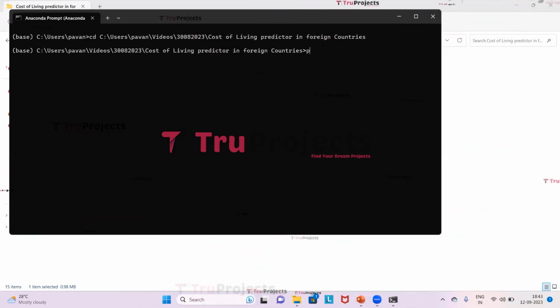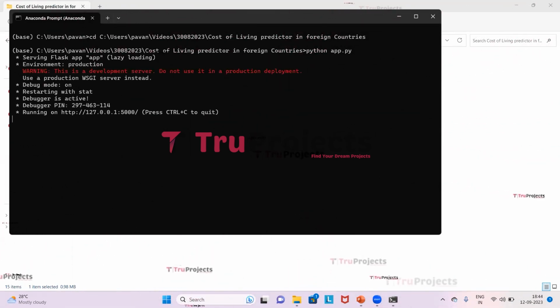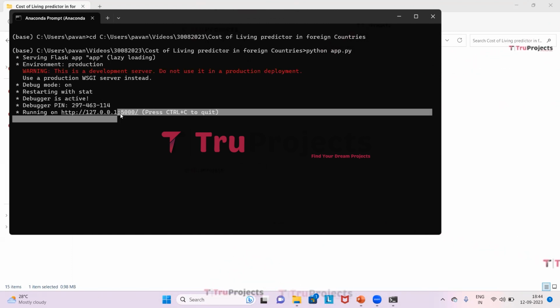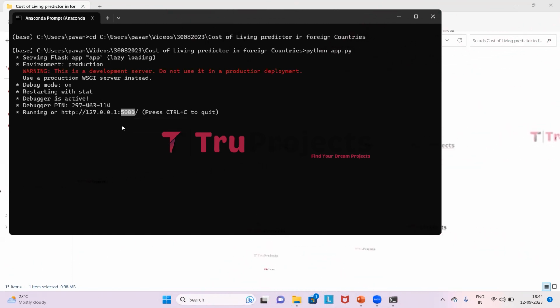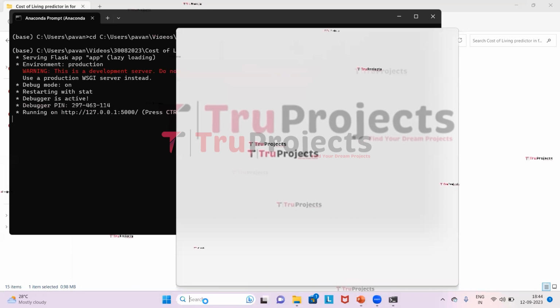Here we need to type python space app.py and then click on enter. This will compile the app.py file. This command will execute the Python script and perform a runtime check for any syntax errors or logical issues. After running the app.py file, the Flask framework will host the application locally at the default address, which is localhost and the port number, unless configured differently. Now we need to copy this local link and paste it in any browser. I prefer Google Chrome, so I will paste it in that.